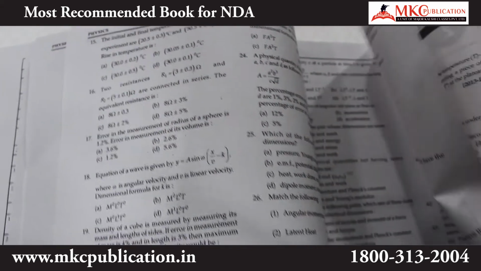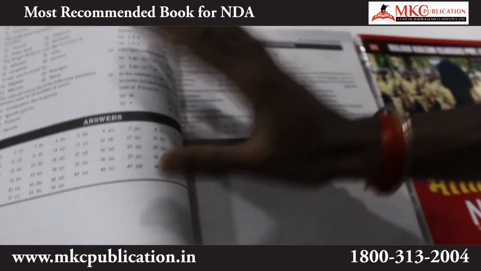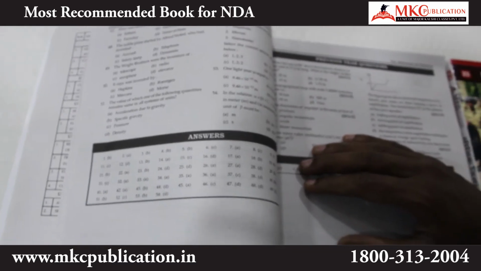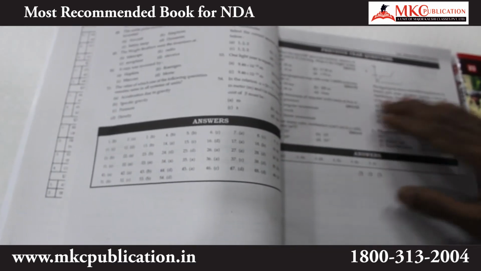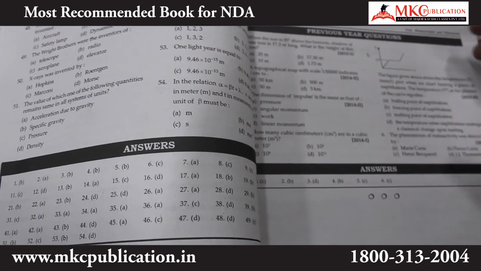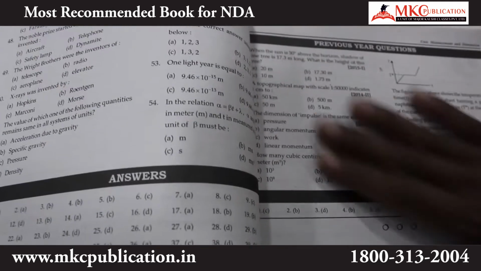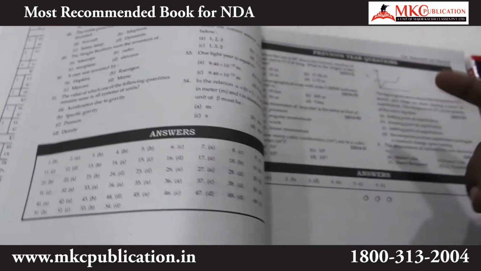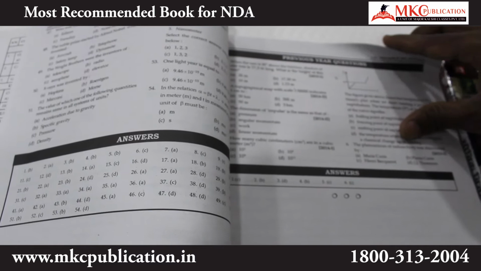You find around 50-60 questions on each chapter, a detailed exercise. And one more very important thing, you get previous year question papers also, questions which were asked in previous NDA examinations. So you can go through these questions and have a better idea about how many types of questions they can ask you in different NDA examinations.